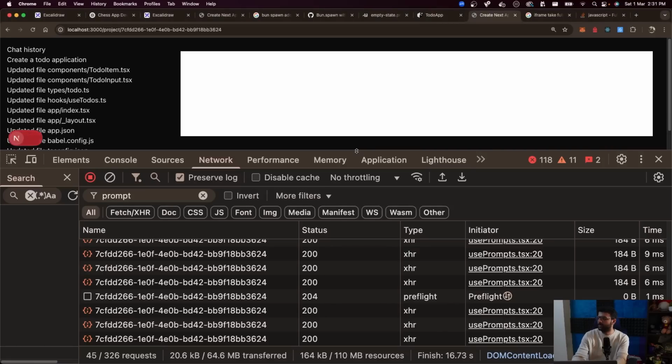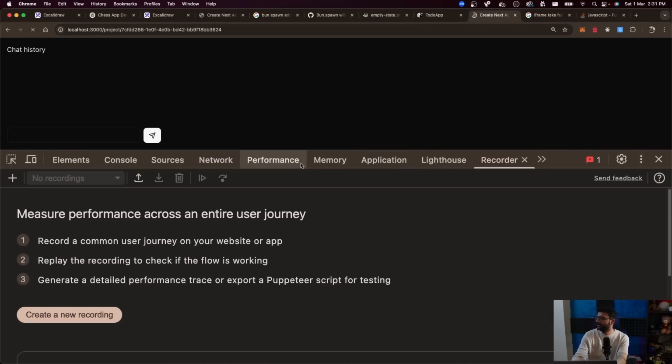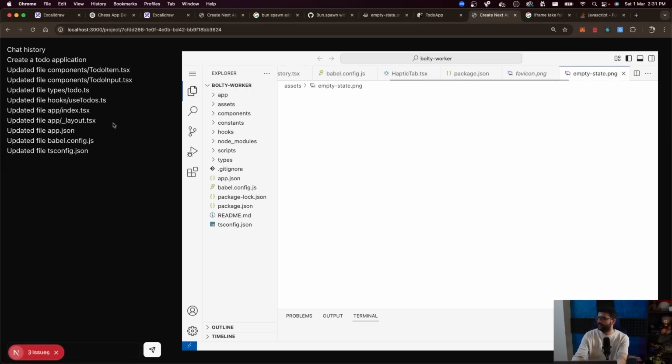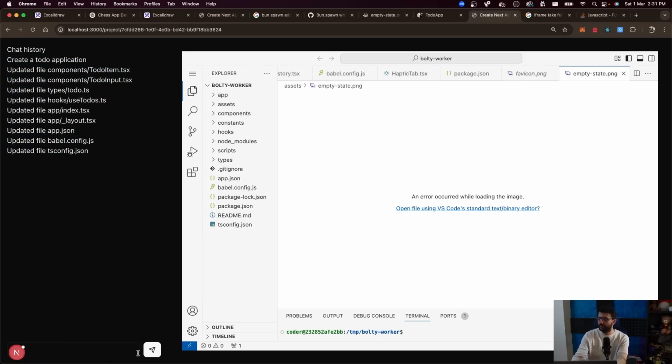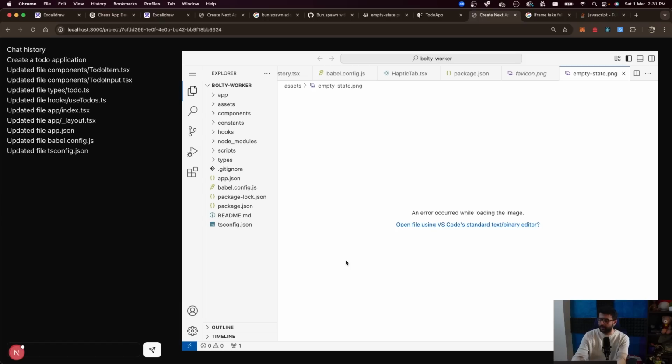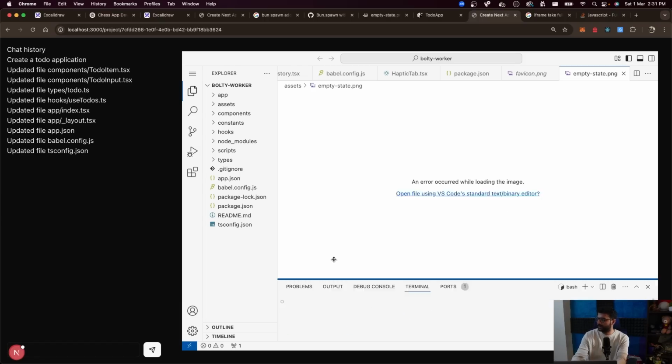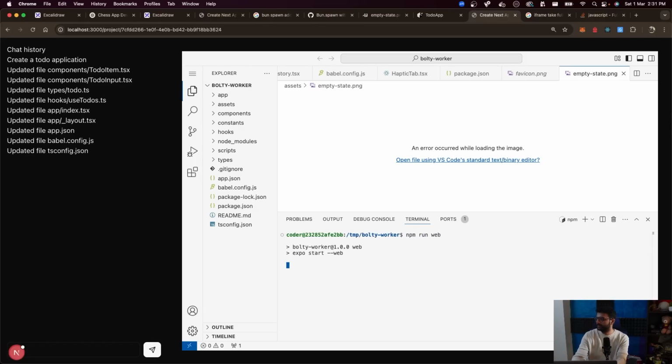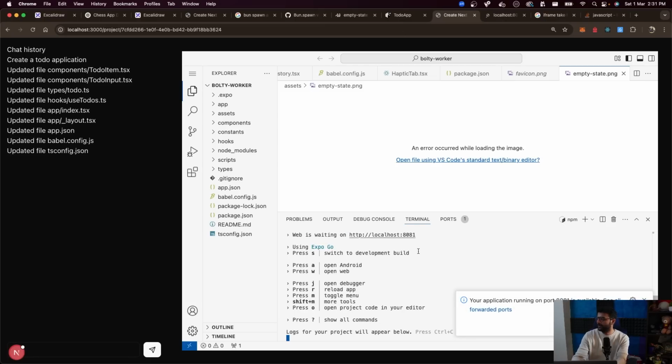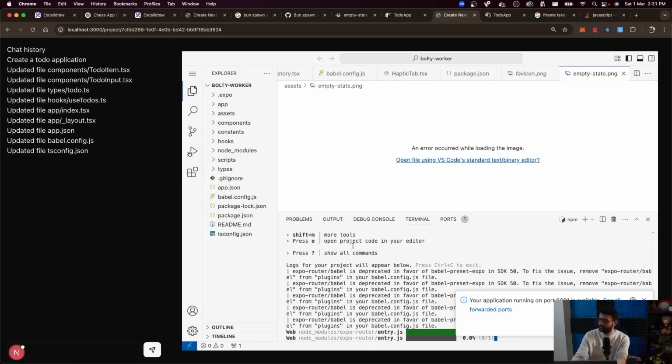Cool. Now let's try refresh. Oh, there we go. We see all the actions that are being performed on the left, which include, create a to-do application and everything that happened in lieu of it. Now let me pass it a follow-up this thing. But first, let me try it out. Does it work? Let's see. npm run web. Either is fine, I think. But I'm just going to go to localhost 8081 and see, does it work?